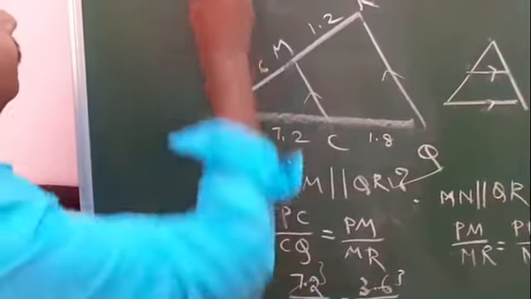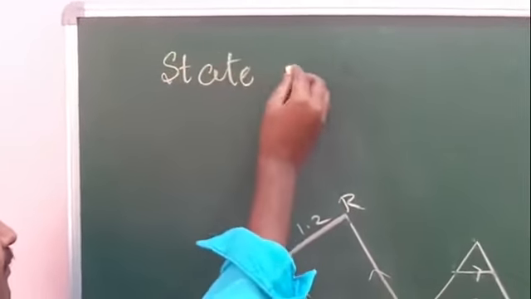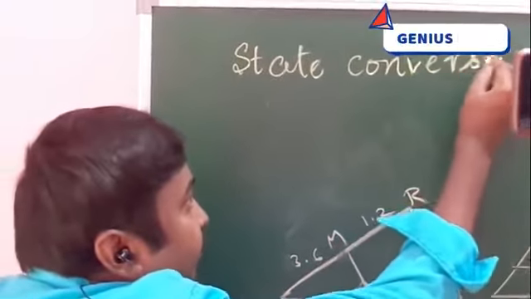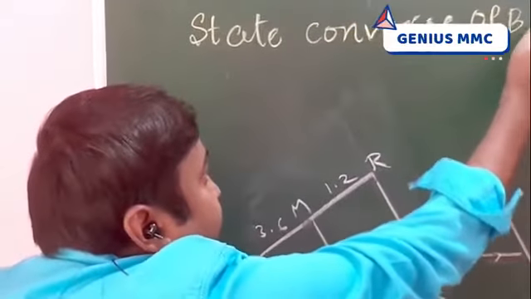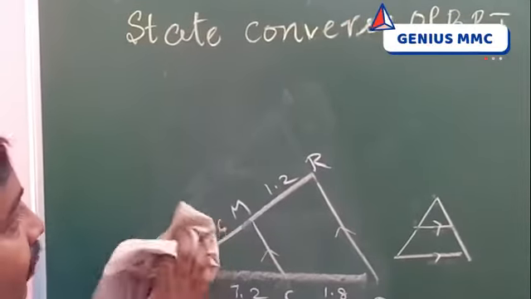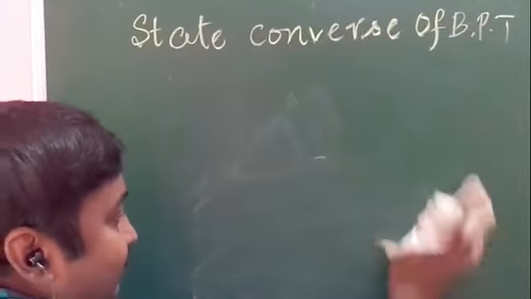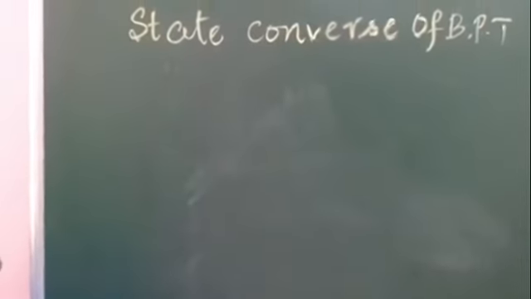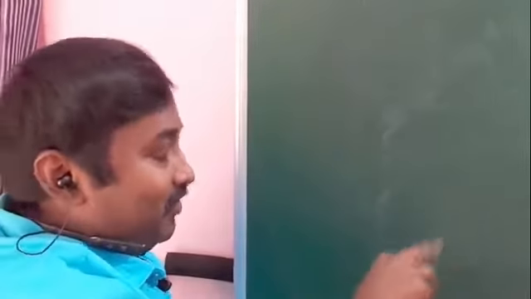So write down the next question. State converse of BPT or Thales theorem. How does BPT state, if a line is drawn parallel? Here we should write in reverse.